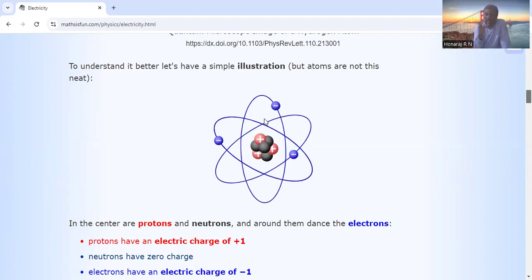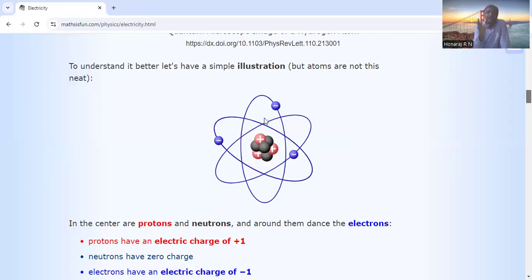Based on the chemical properties and the periodic table, the number of electrons will depend. The number of electrons and the number of protons in an atom are equal, so the atom is called neutral, because the proton has positive charge and the electron has negative charge. If you remove an electron from an atom, the atom becomes positively charged. If you add an electron, it becomes negatively charged.